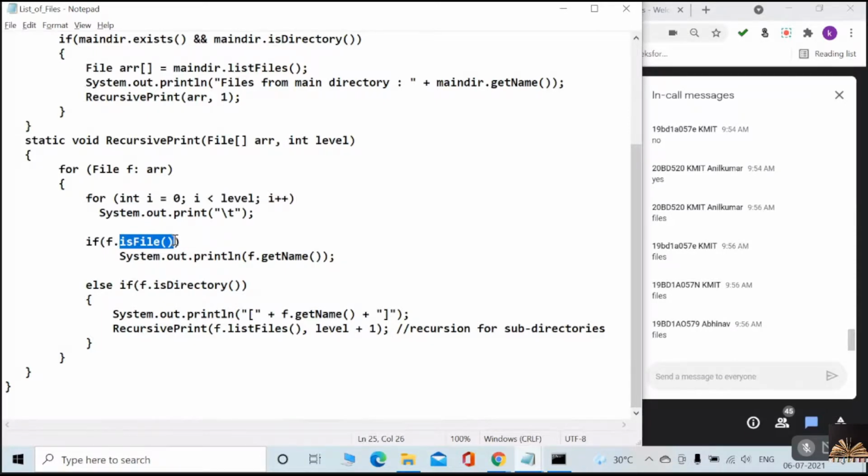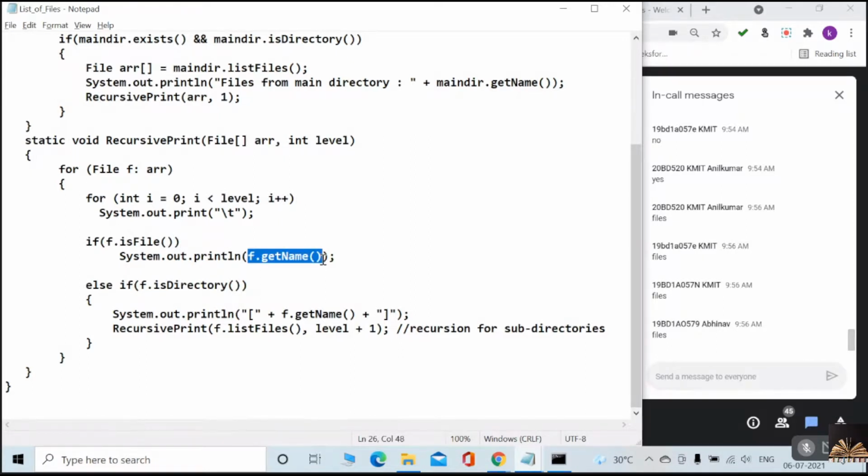Is it a file or directory? It's a file, no? So it is going to be executed. f.getName, that file is to be printed.